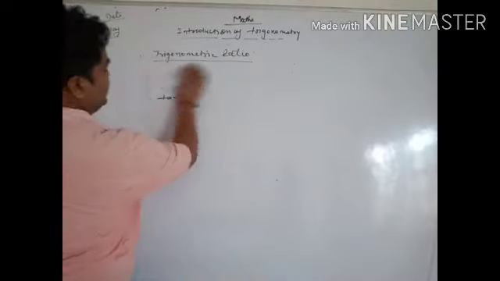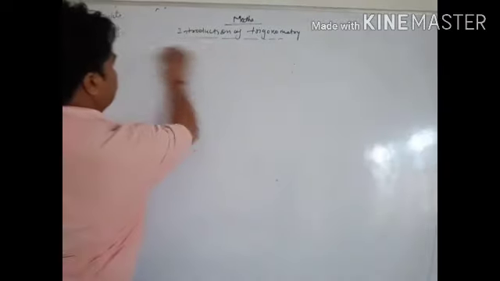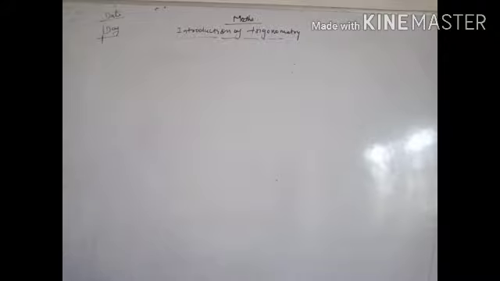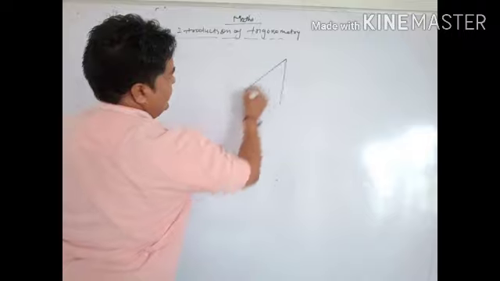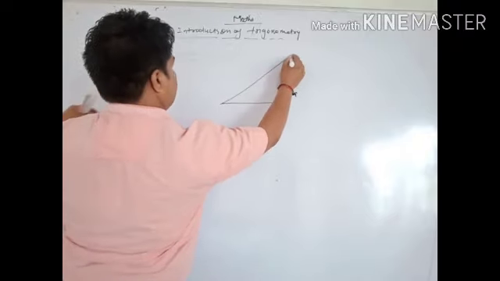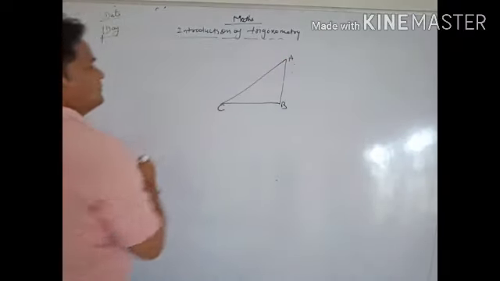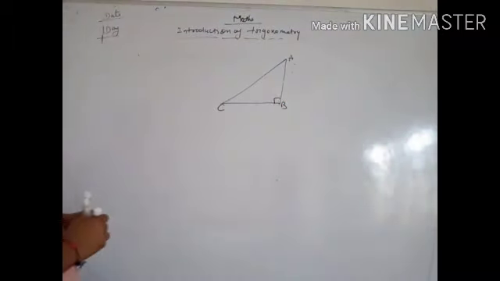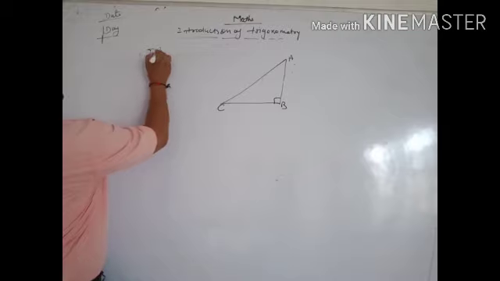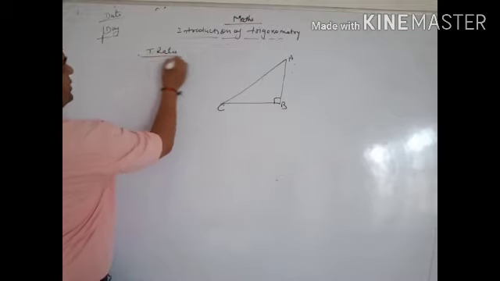Now the third step. If we have a triangle ABC, and it is a right triangle, which means one angle of the triangle is 90 degrees, then how can we use the trigonometric ratios here? The short name is T ratios.